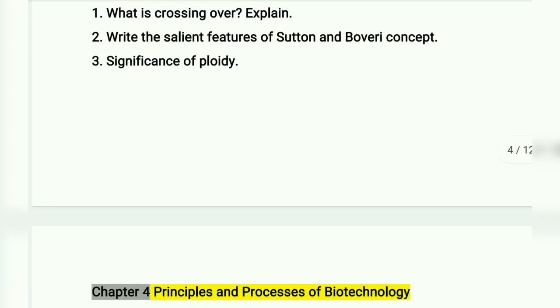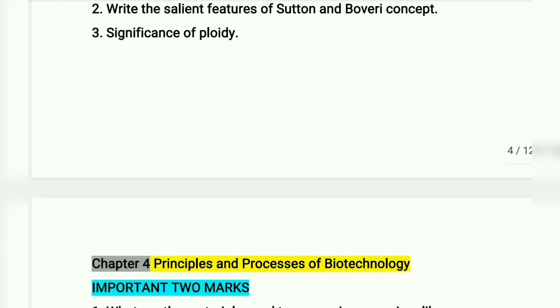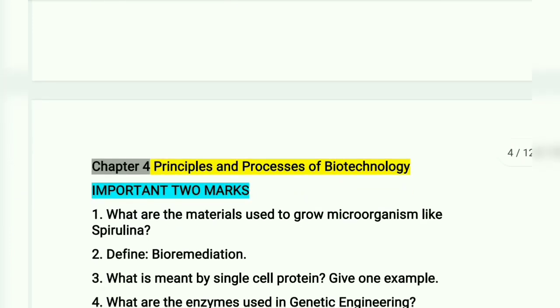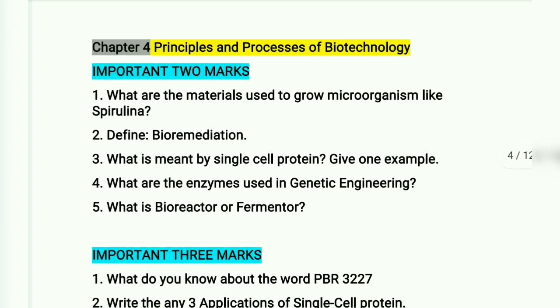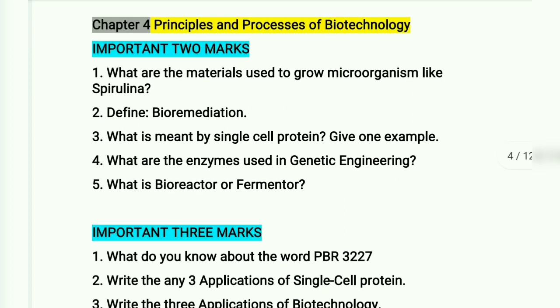Explain. Write the salient features of Sutton and Boveri concept. Significance of ploidy. Chapter 4 Principles and processes of biotechnology. Important 2 marks. What are the materials used to grow microorganisms like spirulina?